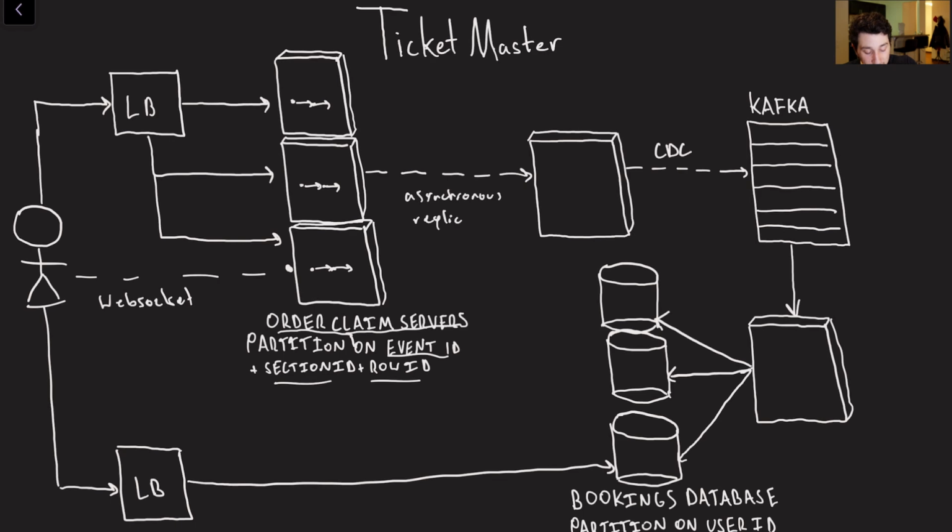Because between a write-ahead log to make sure that if this guy went down, it keeps its state, plus asynchronous replication to basically another kind of waiting queue replica, we can then also do change data capture to sync all of our data onto disk, right? So it's going to put it into the appropriate partition. Ideally, we partition our bookings database by user ID. The reason being that if I'm a user and I would like to see all the tickets that I've bought, it would be great if those were all on one partition.